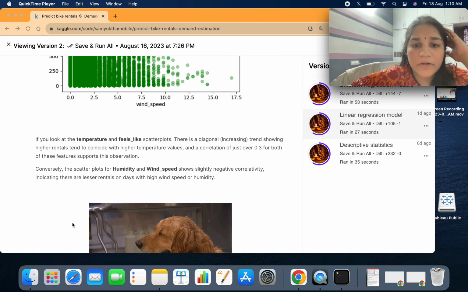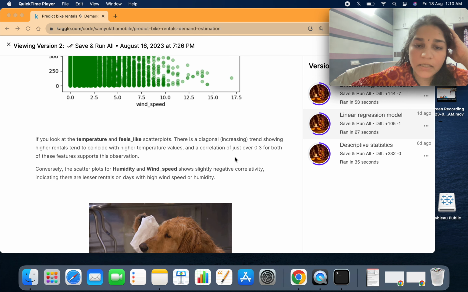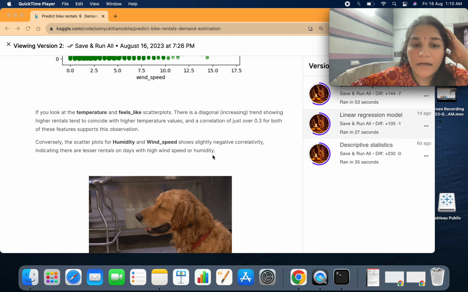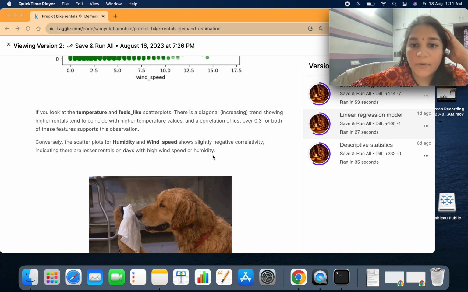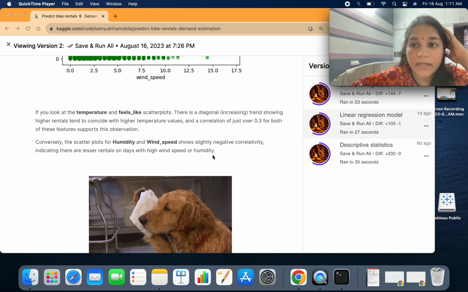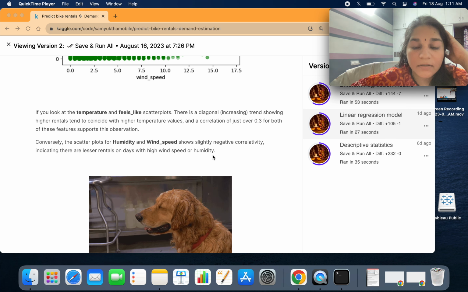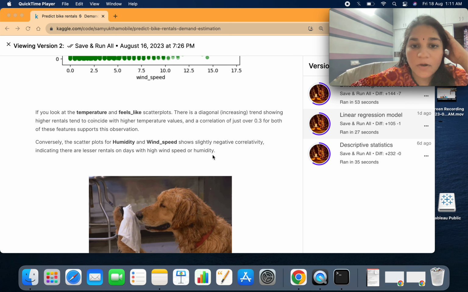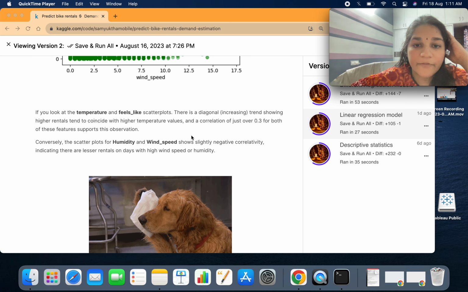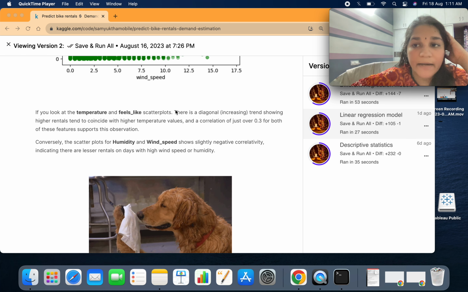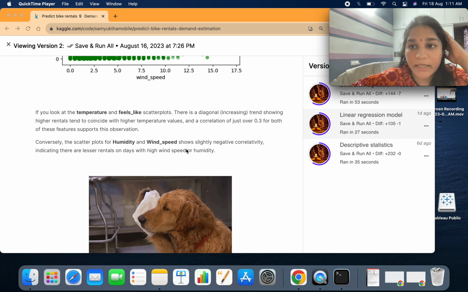I have also written some observations for all the graphs, because when I'm uploading the video, usually YouTube takes content only up to some amount of time. After that, the video quality gets reduced. So I have to edit the complete video. That's the reason if I'm not able to cover all the descriptive statistical points or the negative correlation, why it was taken, I have tried to write it below the graphs so you can read it.